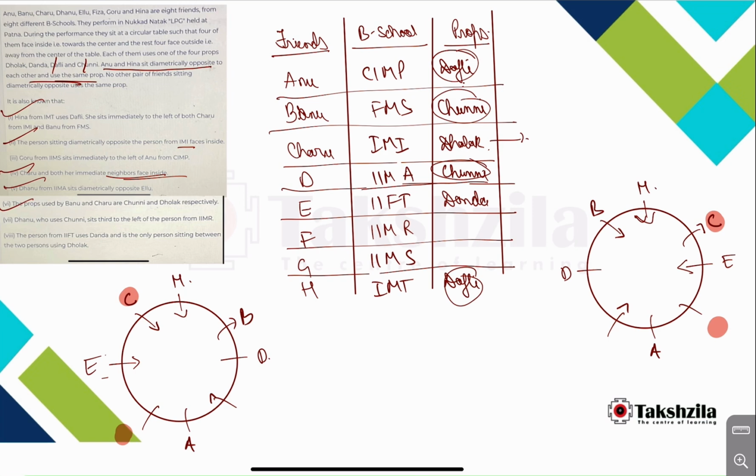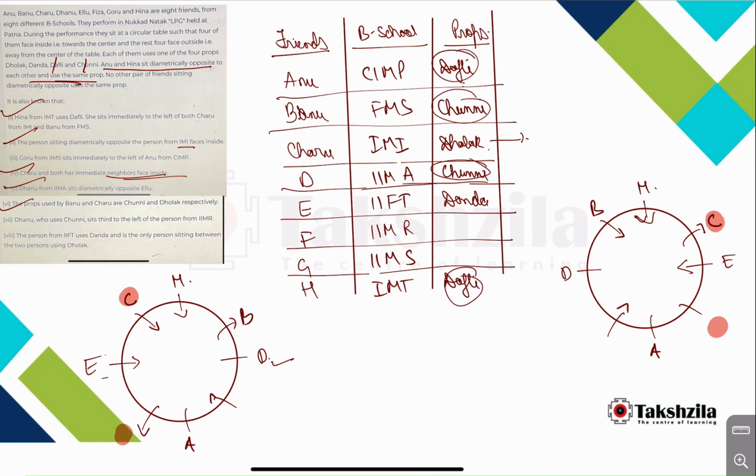Dhanu sits third to the left of the person from IMR. So the person from IMR is F. So third to the left, the only possibility is third to the left from IMR. So here can we take first to the left, second to the left, third to the left? Yes, this is possible. Okay, so if we take Dhanu over here, this person has to face outside, then only Dhanu will be to this side, third to the left. Okay, then only Dhanu will be third to the left.